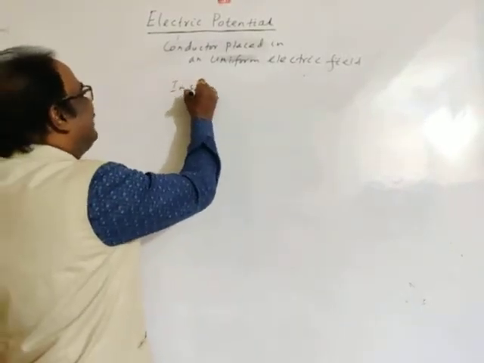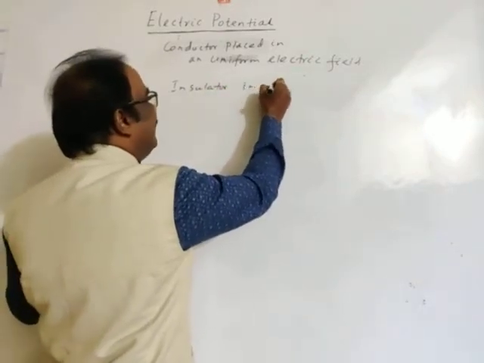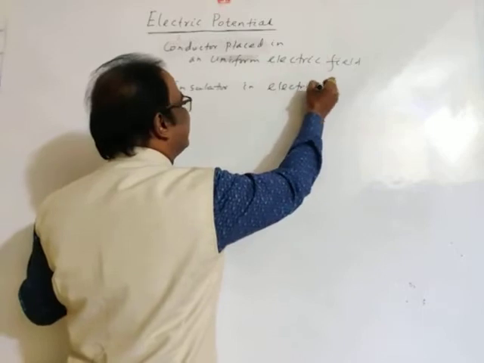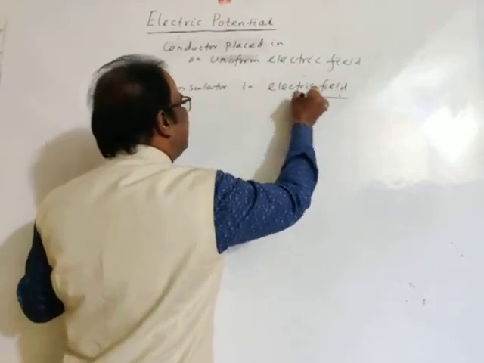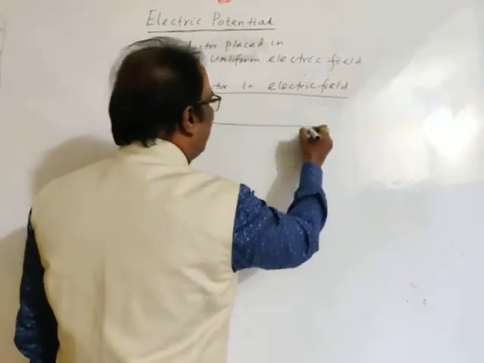Insulators in electric field. Insulator kept in electric field. This is a uniform electric field.